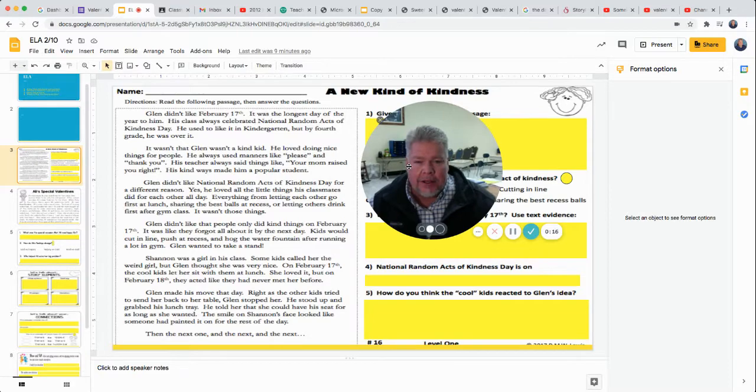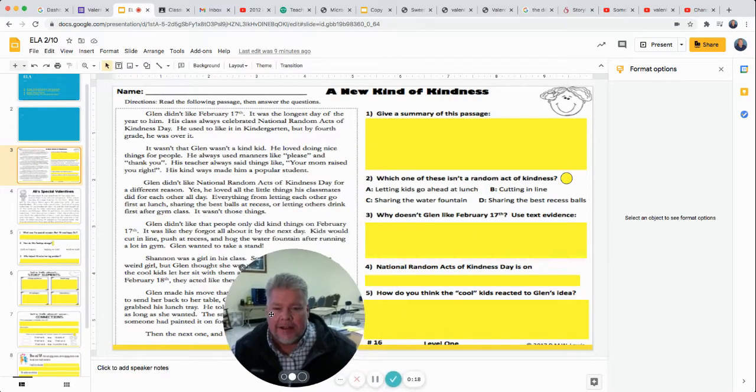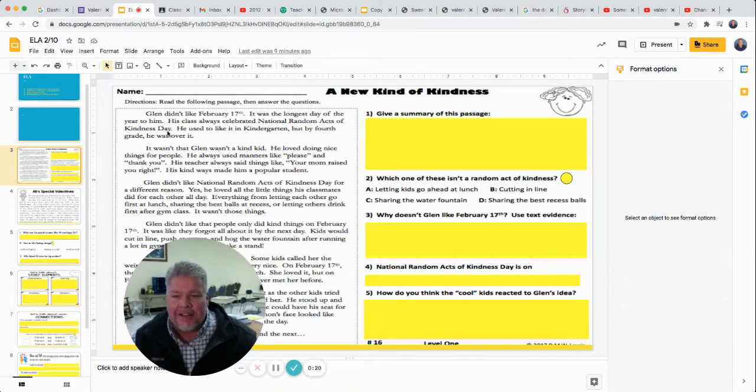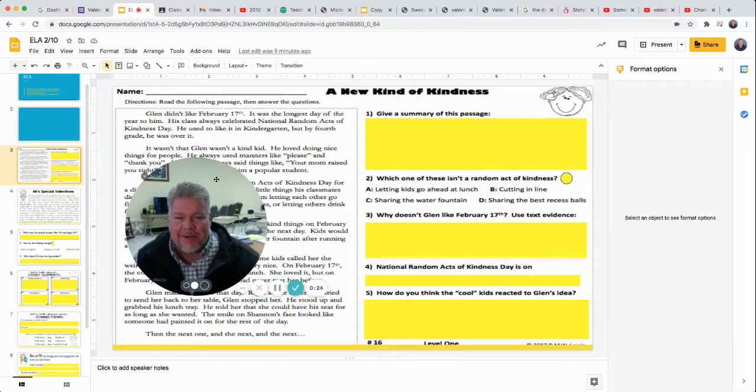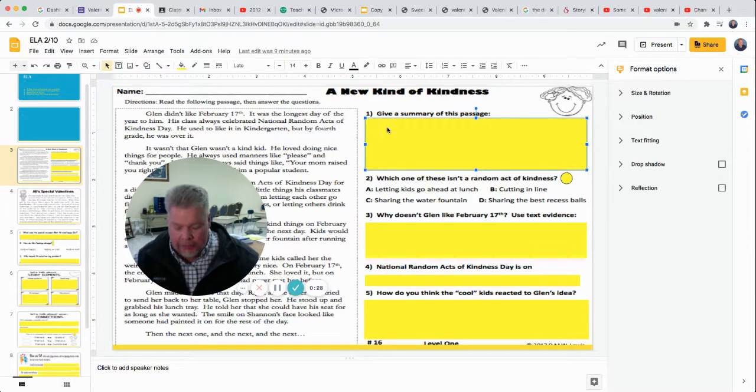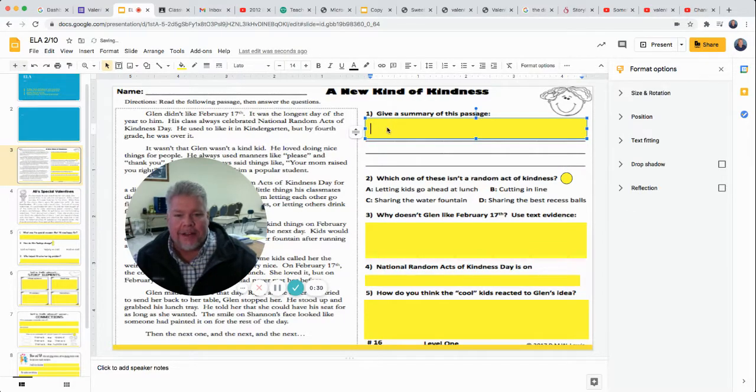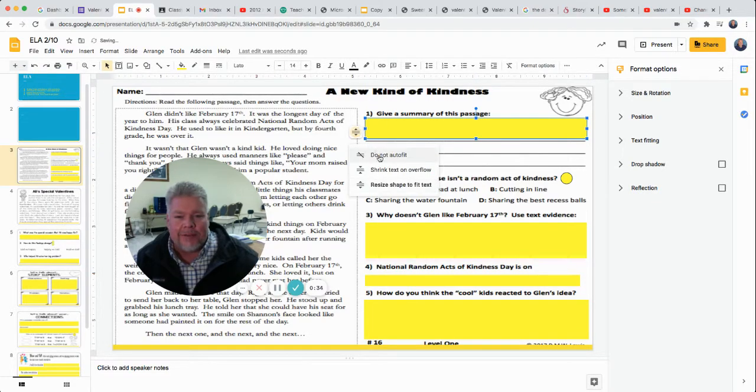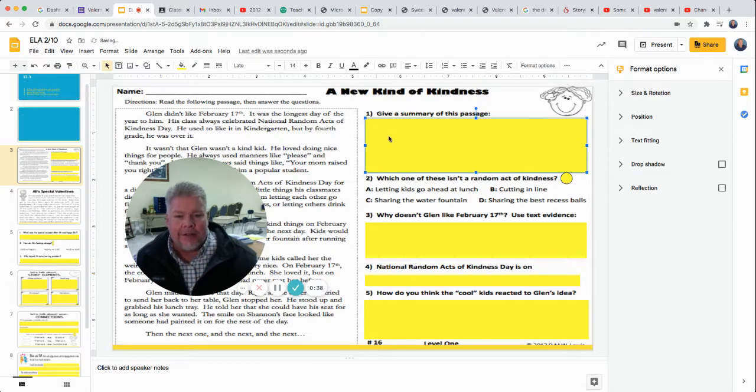The first part here is called A New Kind of Kindness. We're going to read about Glenn and the National Act of Kindness Day. I want you to read about that. You're going to give a summary of it. Remember, when you got these, you just click on it and then start typing. Okay, if it goes like that, don't worry about it. I'll see if I can fix it where it won't do that for you. There we go. Shouldn't do it now. When you start typing, just click on it, start typing.